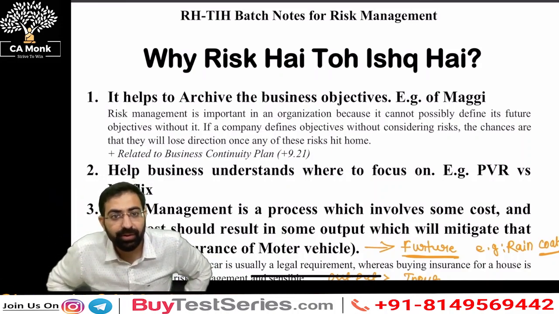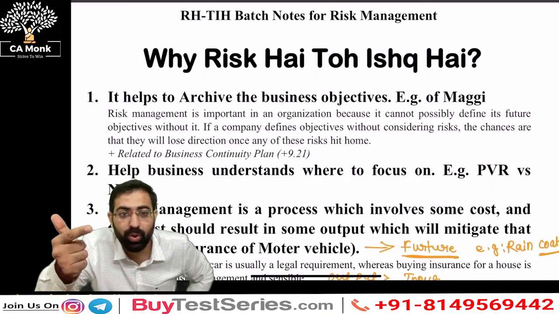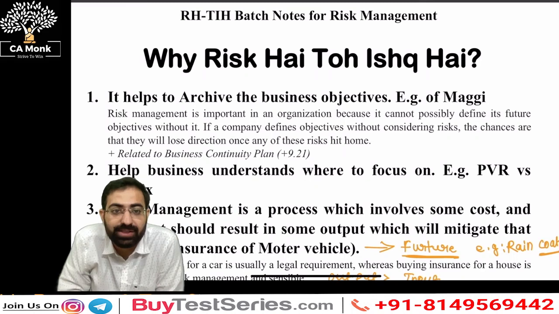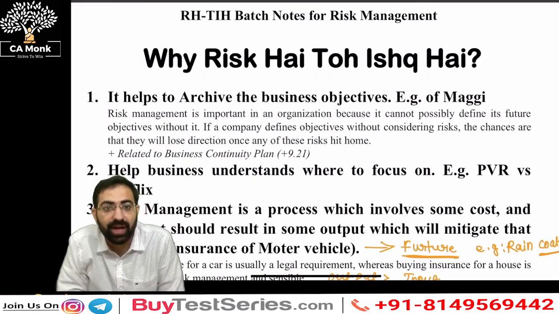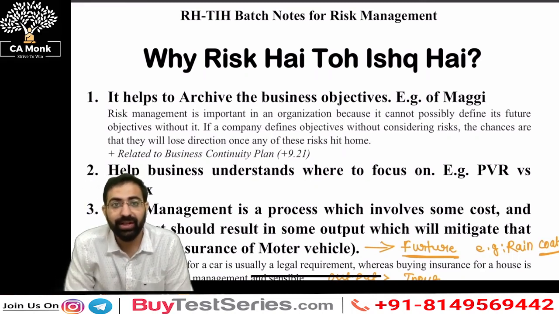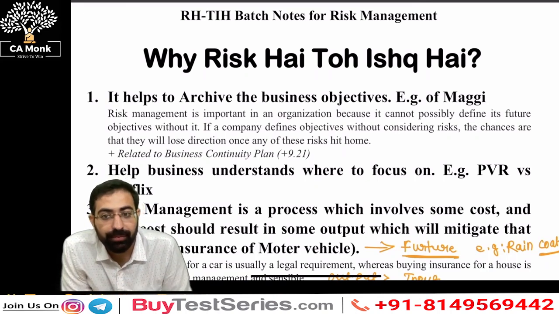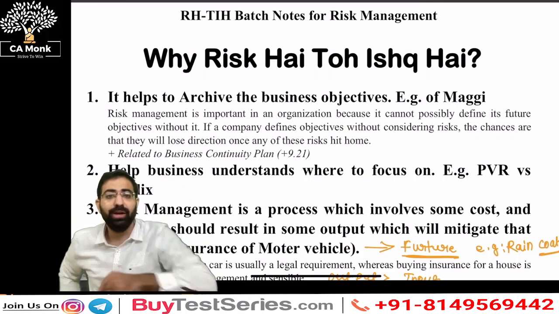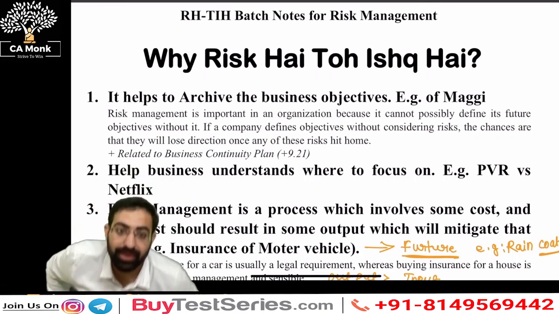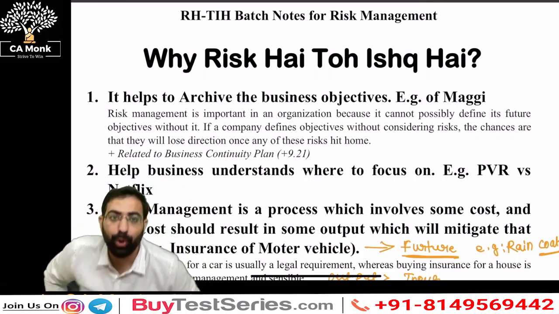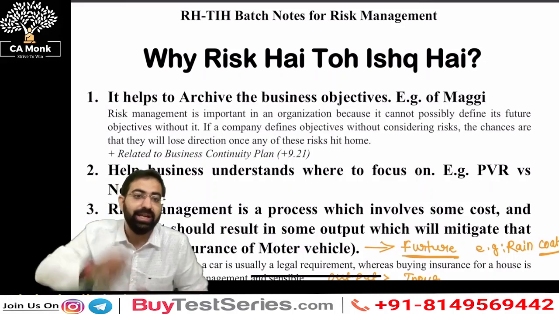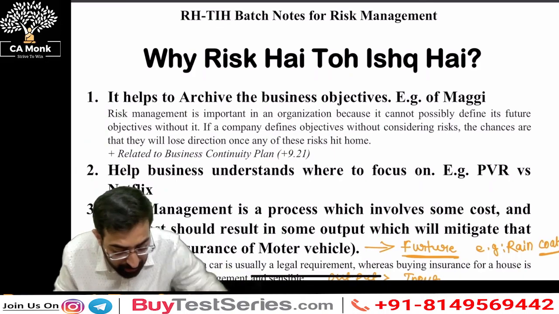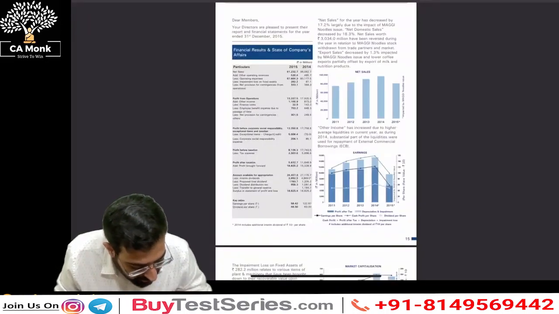But as and when the ban was removed, Maggie was able to achieve its sales. Maggie achieved its target back within 2 to 3 months. Within 2 to 3 months. And why was this possible? This was possible because of business continuity. This was possible because the risk management team of the company was strong. I just wanted to show you the real-life data of how it worked, and we are going to discuss how this helped the company.